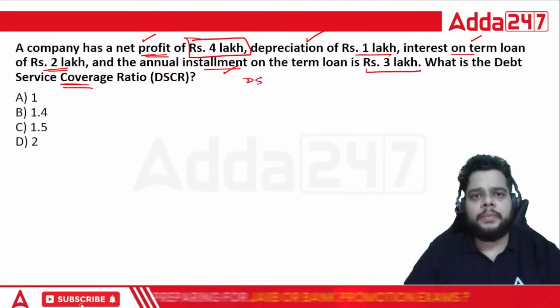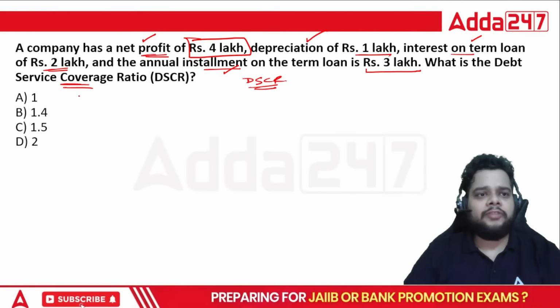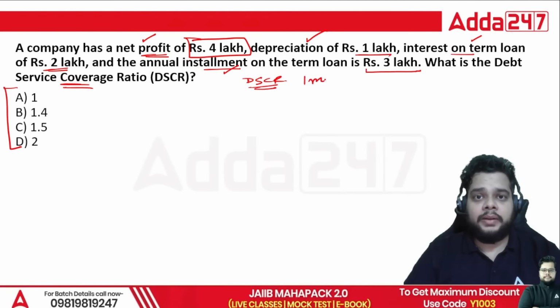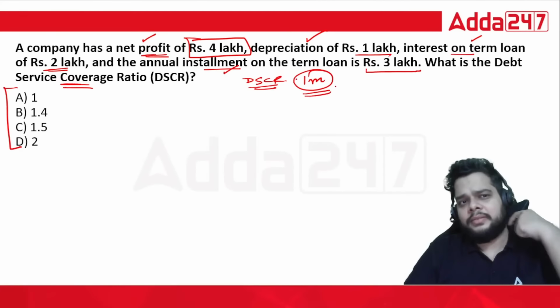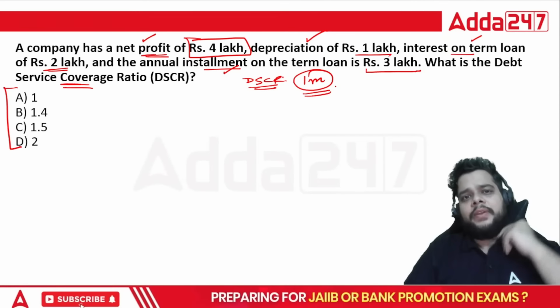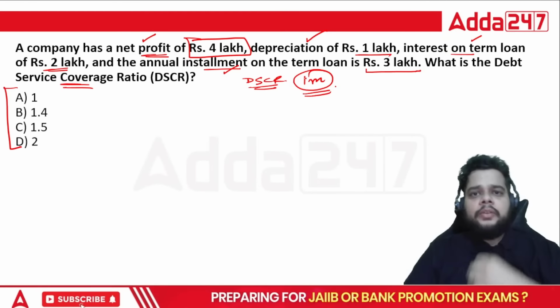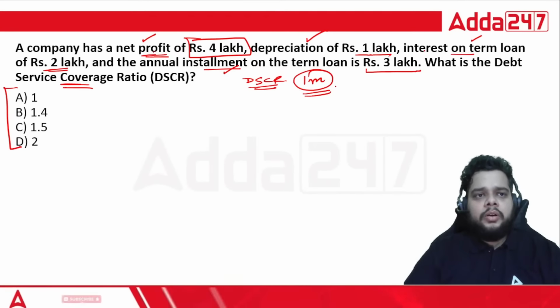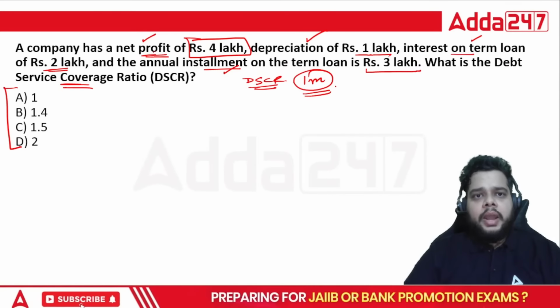Simple, very simple question. You just need to apply the formula. Try to answer this question within 1 minute. Although 1 minute is a bit too much, if you are a new student, then definitely you will require such time. So net profit and depreciation, interest amount on the loan, and your annual installment.